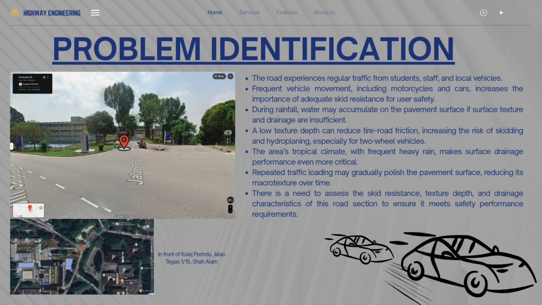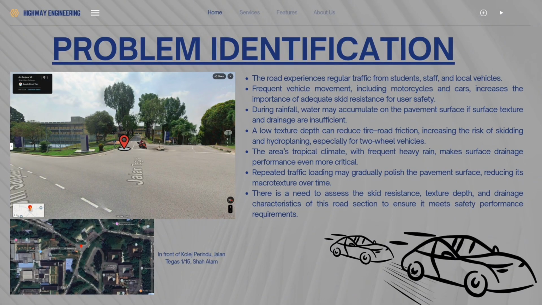Problems that we have found on the selected location is that the road experiences regular traffic from students, staff, and local vehicles. Frequent vehicle movement, including motorcycles and cars, can increase the importance of adequate skid resistance for user safety. During rainfall, water may accumulate on the pavement surface if surface texture and drainage are insufficient. A low texture depth can reduce the tire-road friction, which can increase the risk of skidding. The area's tropical climate with frequent heavy rain makes surface drainage performance even more critical.